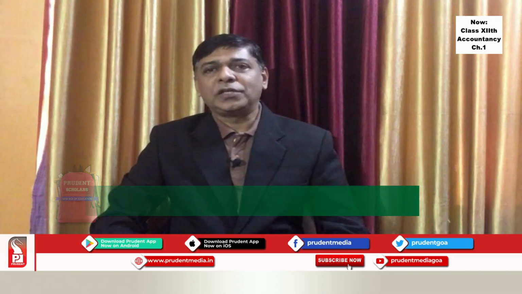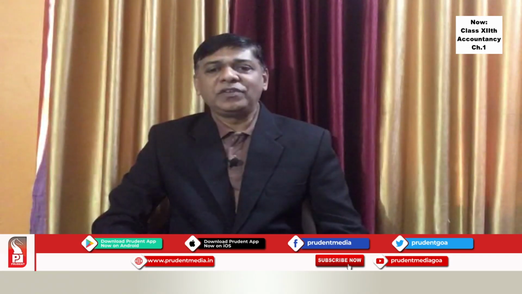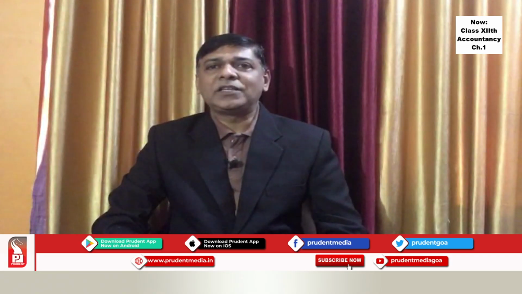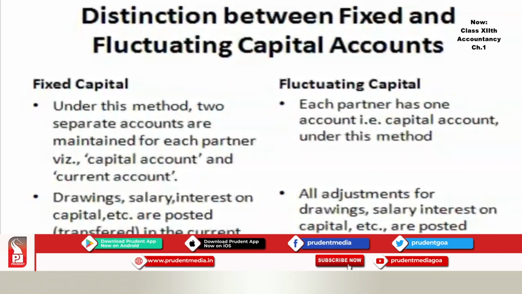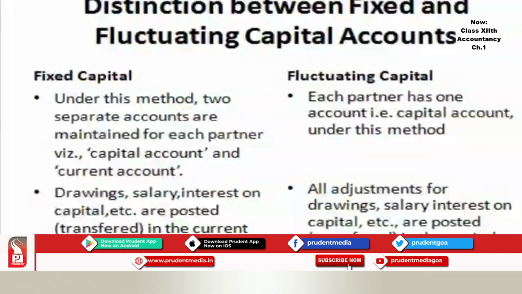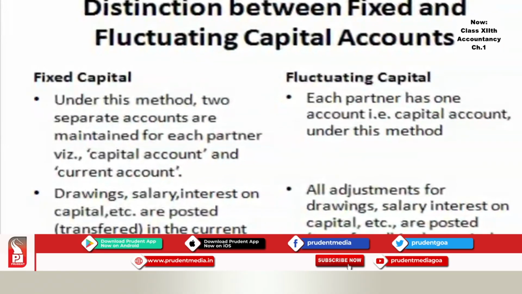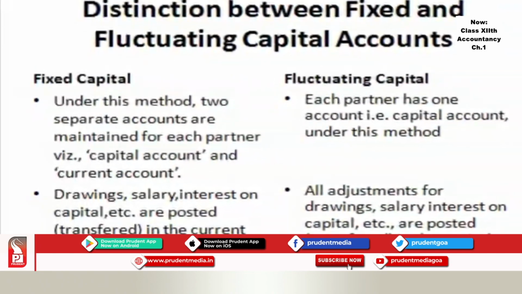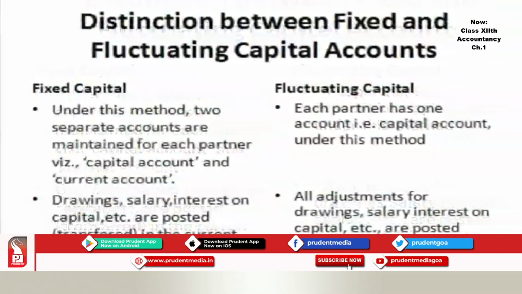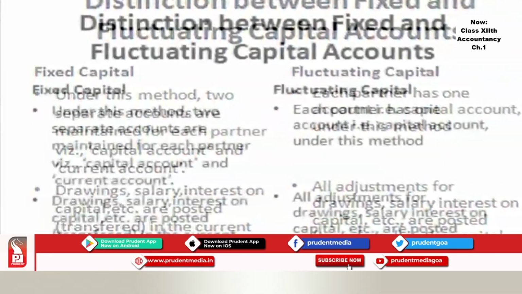Now look at the distinction between fixed and the fluctuating capital accounts. The main points of difference between the fixed and fluctuating capital methods we can look like this. If you look at the point of distinction like number of accounts, under fixed capital method we have two separate accounts. Which are those? One is capital account and one is current account. Under fluctuating capital method, we have only one account, that is capital account of the partner.